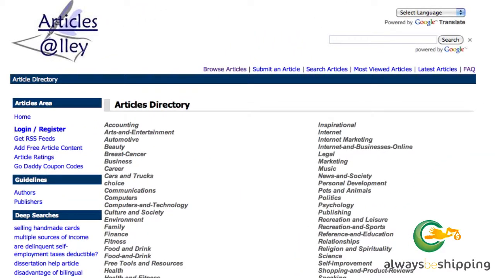This is Articles Alley, and Articles Alley is another site similar to Ezinearticles where people can contribute their content. They do want that content to be published elsewhere, assuming of course that you include a link back to them. So let's search for tomato growing here.